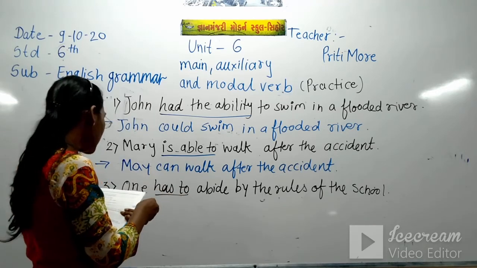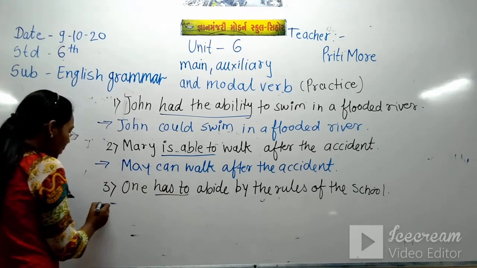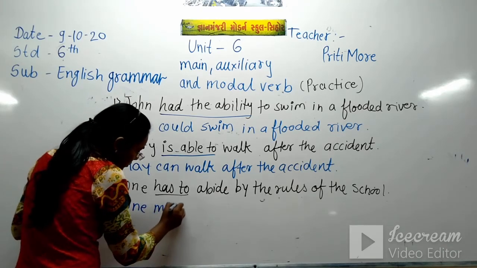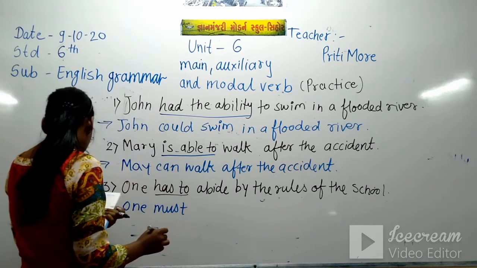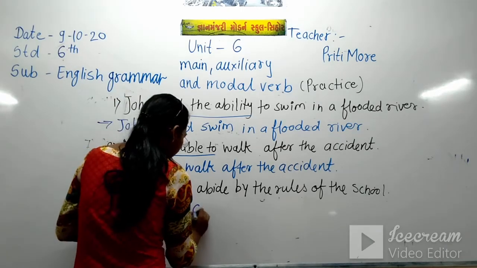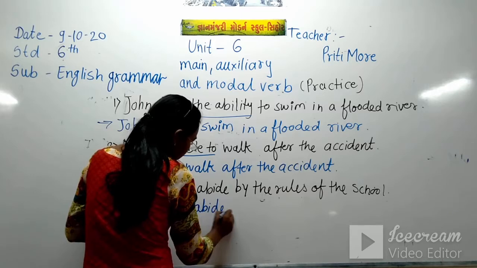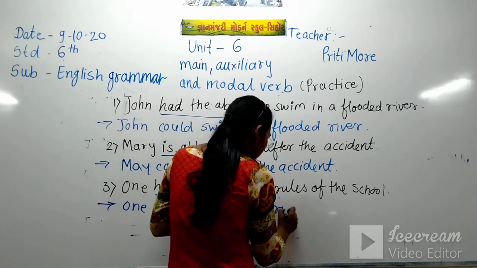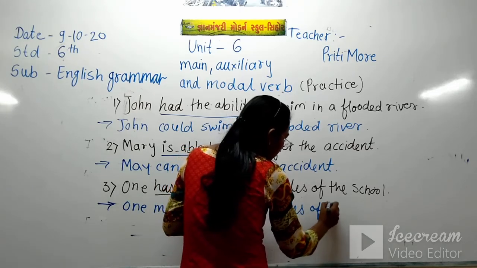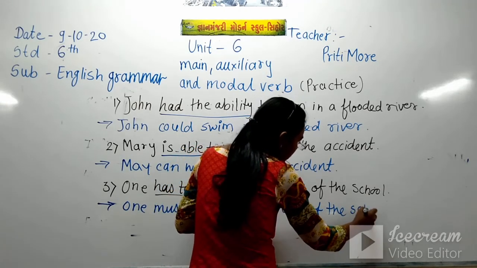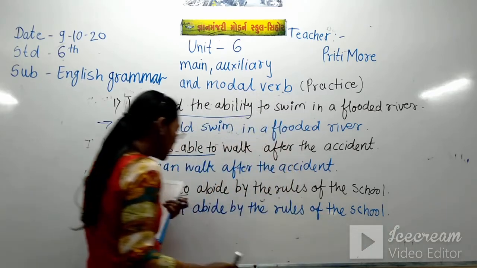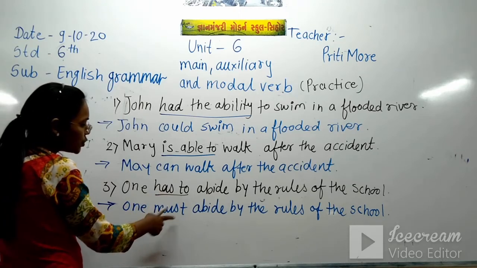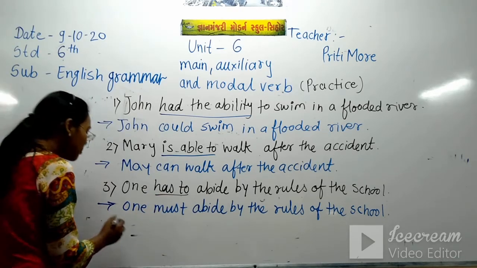So instead of has to we have to use must. One must abide by the rules of the school. So instead of has to we used here the modal auxiliary must.